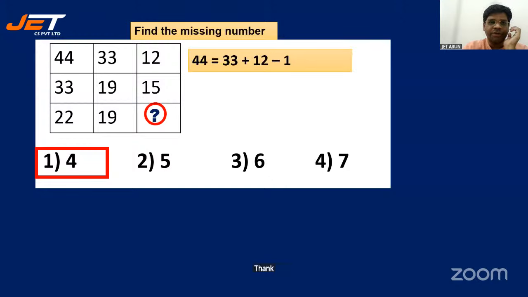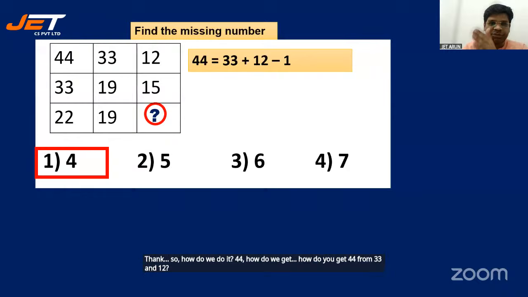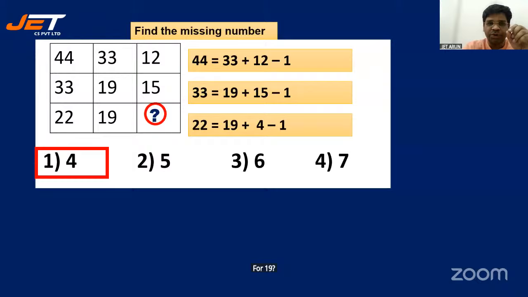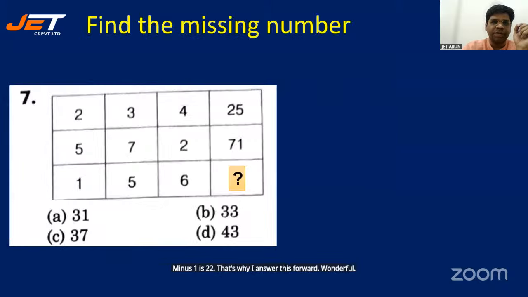So how do we do it? 44. How do you get 44 from 33 and 12? 33 plus 12 minus 1. 19 plus 15 minus 1 is 33. So 19 plus 4 minus 1 is 22. That's why the answer is 4. Wonderful. Option 1. Okay, look at this again. Find out the missing number. Again, you have to figure out the pattern first from the first 2 rows or first 3 columns.